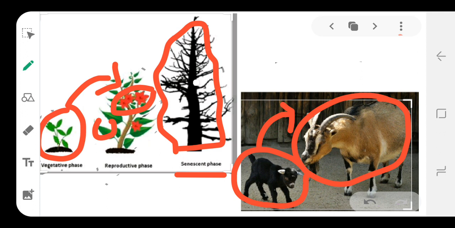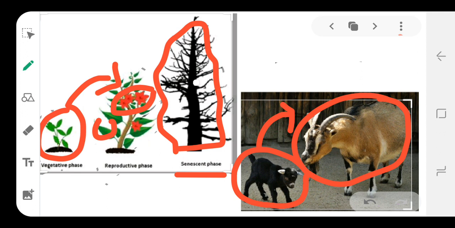One more point we have to understand here: aging is going to lead to senescence, and senescence is going to lead to death. Got that? Aging leads to senescence, and senescence leads to death. So this is about senescence and old aging.